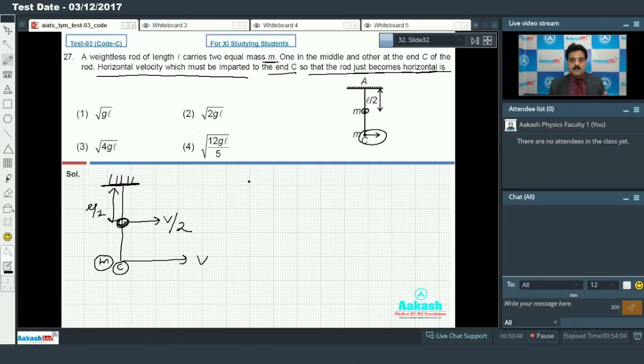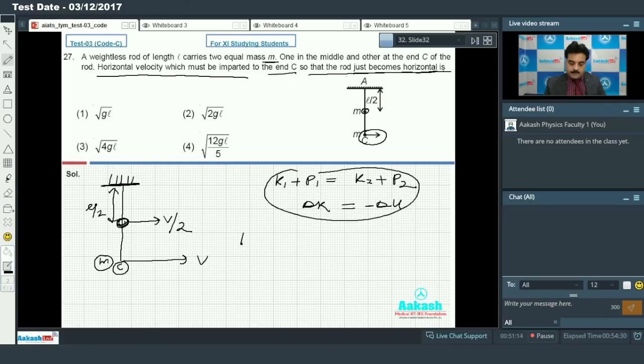So if I go for the conservation of mechanical energy, I will write initial kinetic plus initial potential equals final kinetic plus final potential. So I will write change in kinetic energy is equal to change in potential energy with the negative sign, according to the law of conservation of mechanical energy. First I will write the kinetic energy half mv square at the point C, and at the middle the kinetic energy is half m v square by 4.